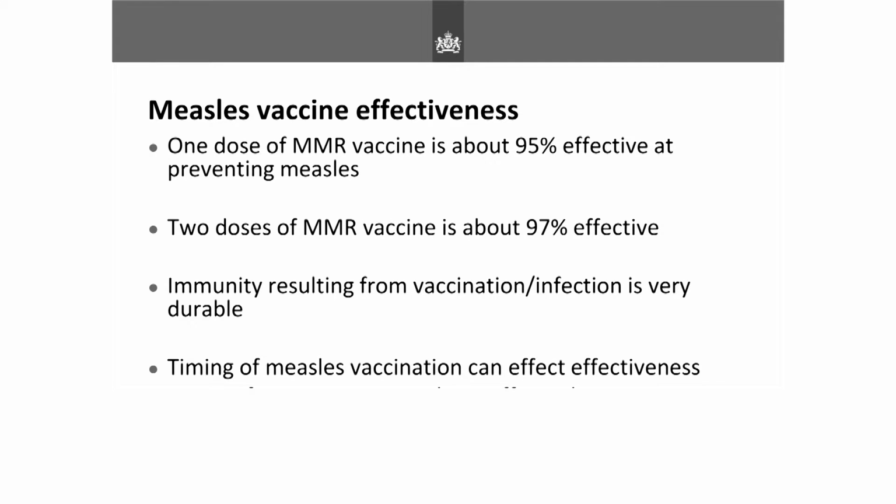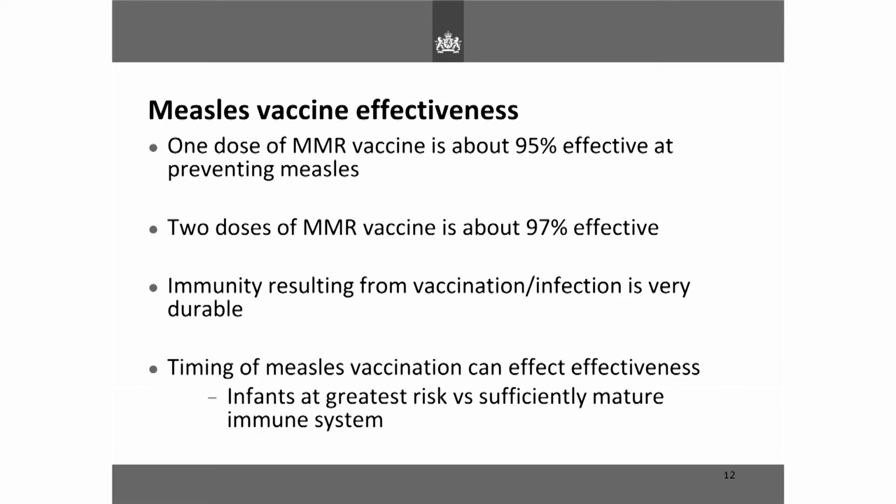The timing of the measles vaccination can affect the effectiveness, and this is very important. So you need to balance when an infant is at greatest risk versus when their sufficiently mature immune system can actually respond to the vaccine. And Iris will touch on this a bit in her study.